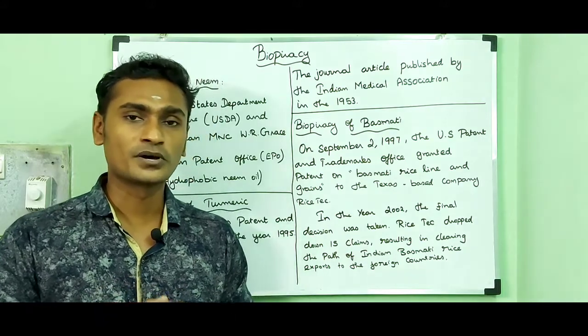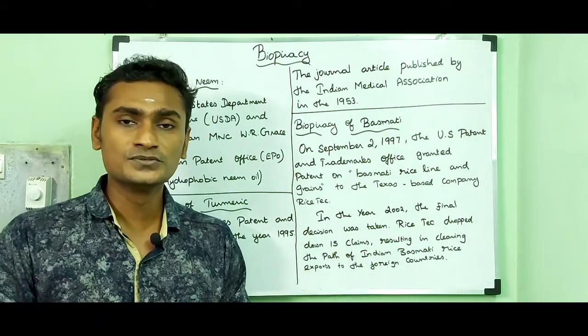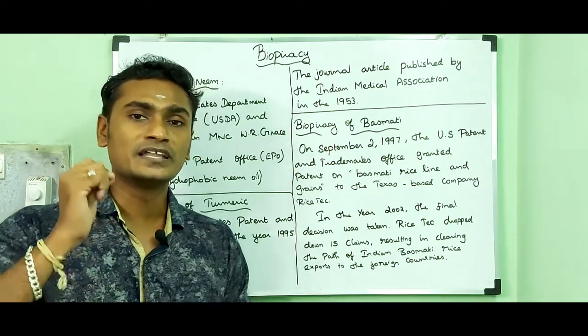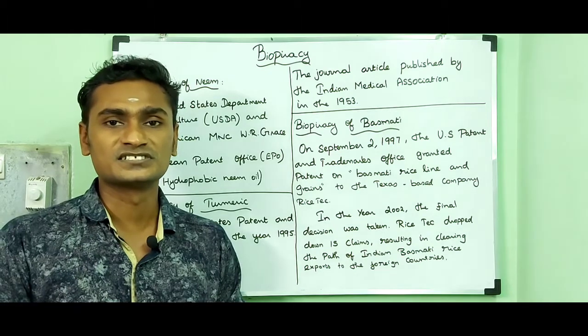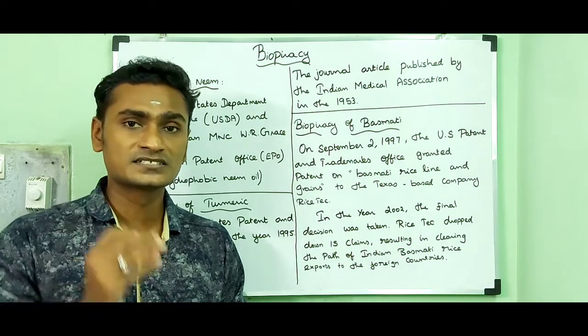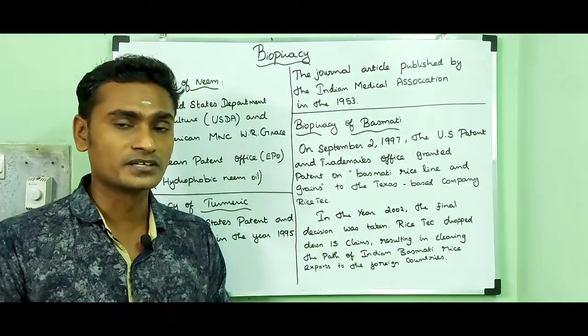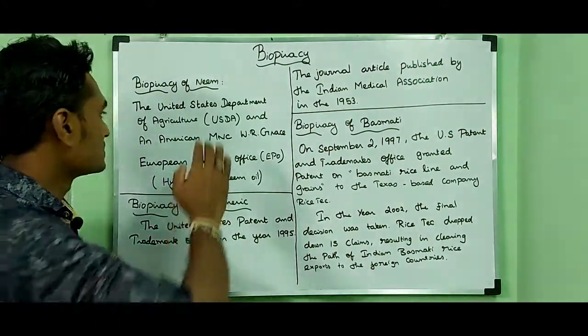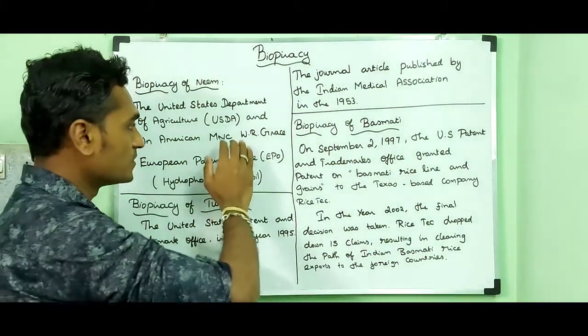Let us talk about biopiracy of neem. The people of India use neem oil and neem effectively against fungal and bacterial infections. Indians shared this knowledge with the entire world, and that knowledge was pirated by the United States Department of Agriculture and an American multinational company, W.R. Grace.